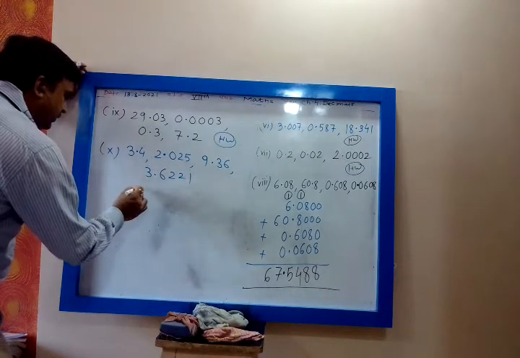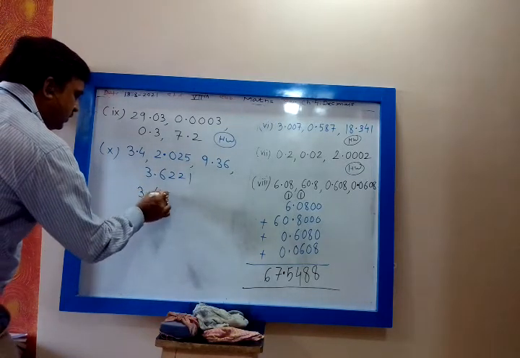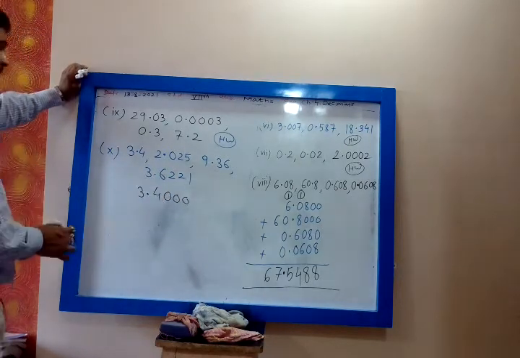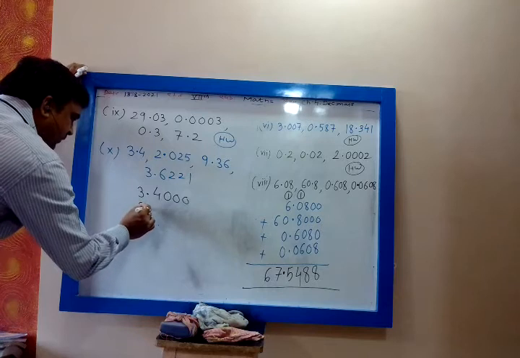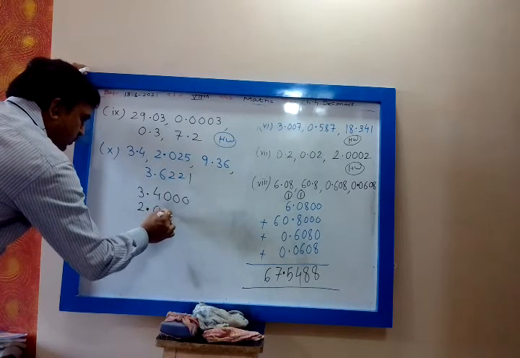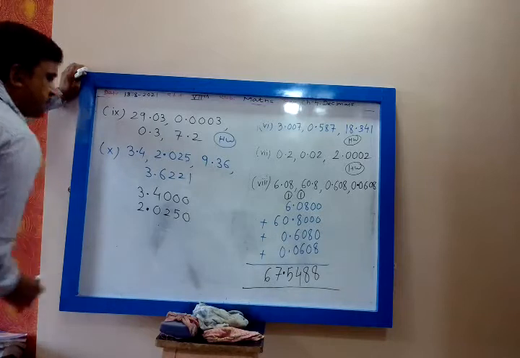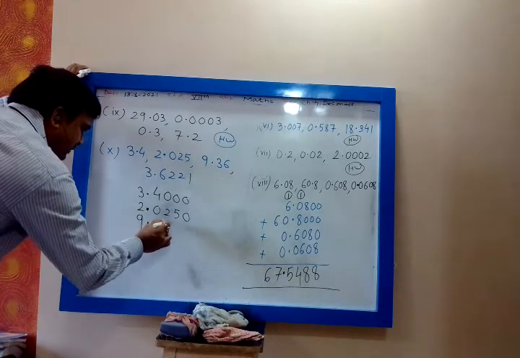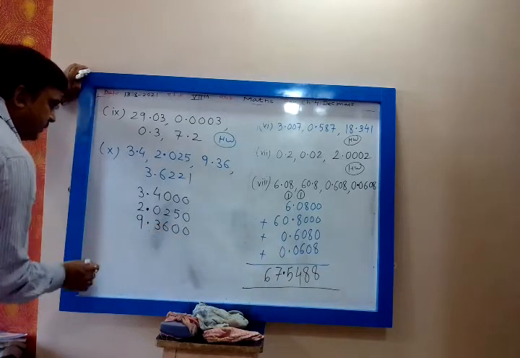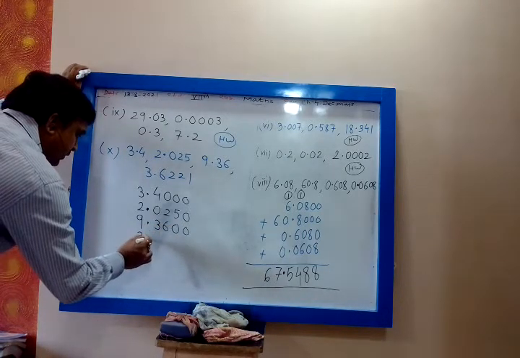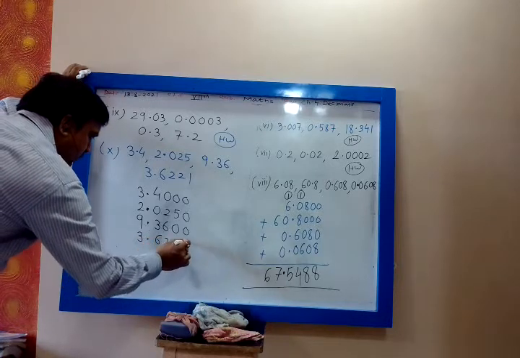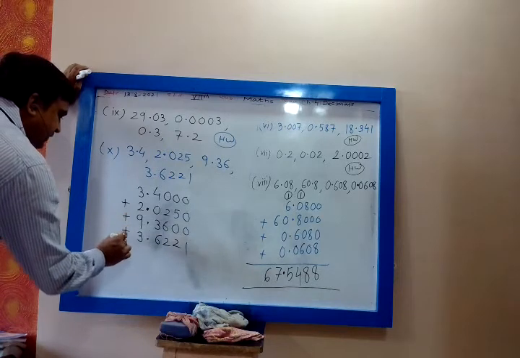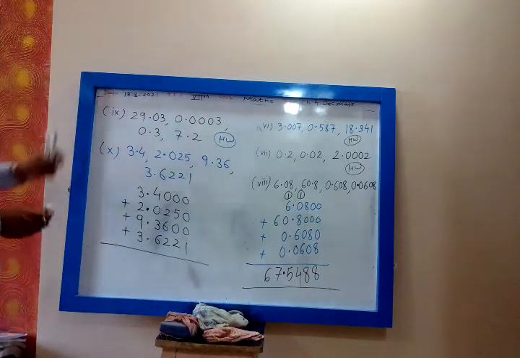So this is 3.4000, then 2.0250, then 9.3600, then 3.6221. We write plus signs between them. Now add them.